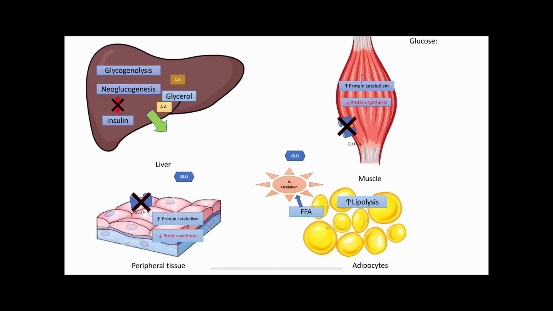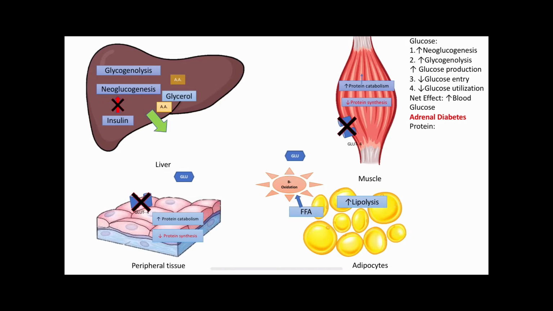So in a nutshell, if you make a gist over the glucose metabolism, cortisol increases neoglucogenesis and glycogenolysis, so it causes an increase in glucose production. And at the peripheral tissue, it decreases the glucose entry and also decreases glucose utilization. So the net effect will be an increase in the blood glucose level. That is why in glucocorticoid excess or cortisol excess, there will be an increase in the blood glucose level. This particular condition is known as adrenal diabetes.